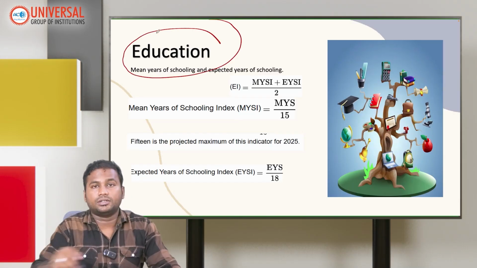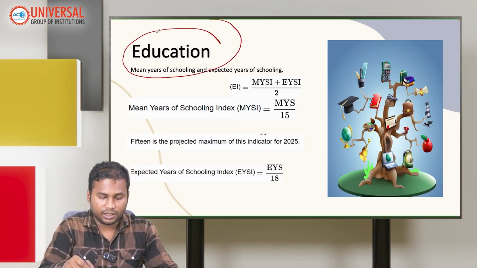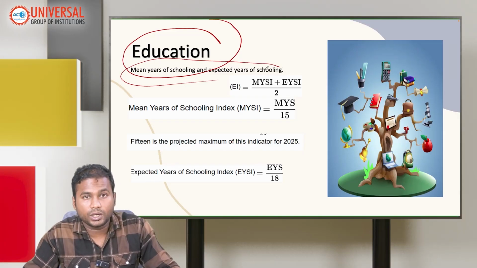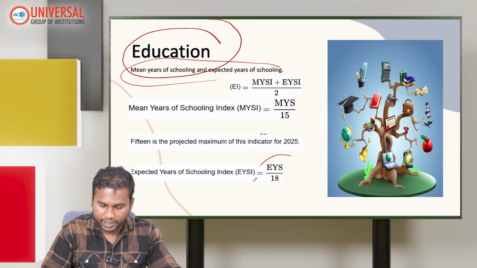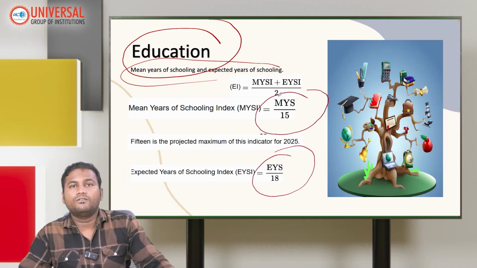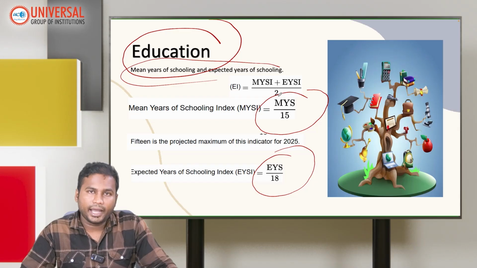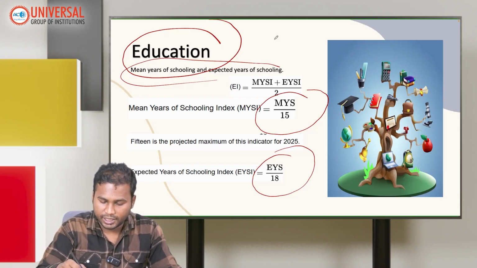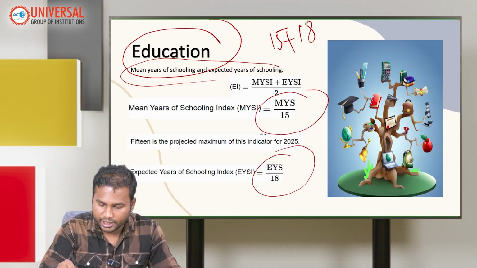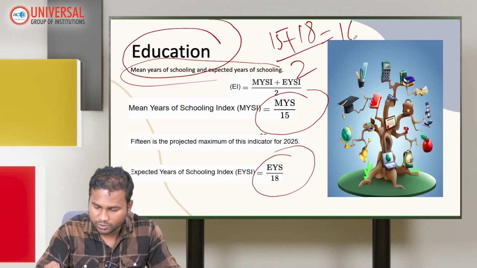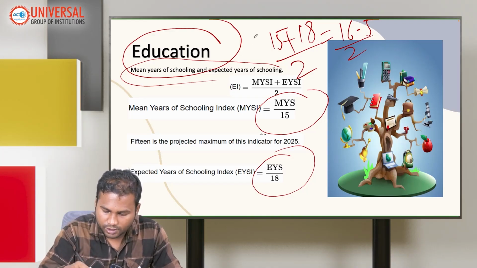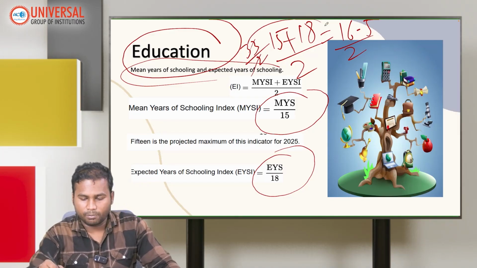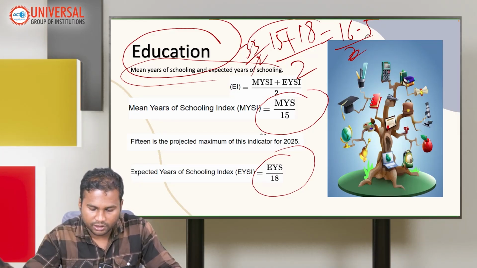So the second is education. Like I've already said, there are two components: mean years of schooling and expected years of schooling. Expected will be the highest, that is 18 years. Mean years of schooling is 15 years. That is the criteria given by HDI. So when we amalgamate this, 15 plus 18 divided by 2, the average will be around 16.5, because 33 divided by 2 is 16.5.